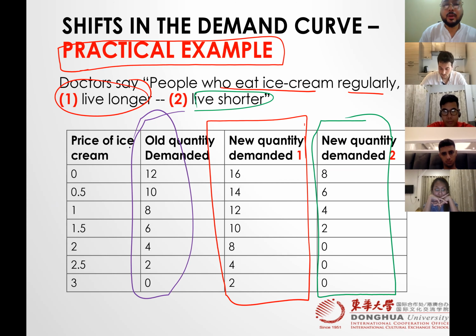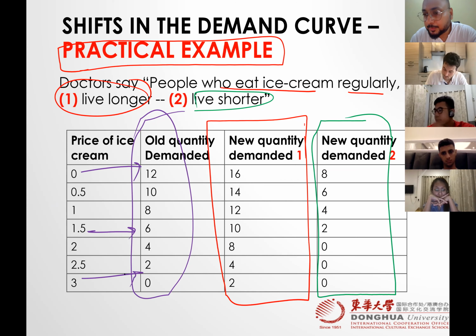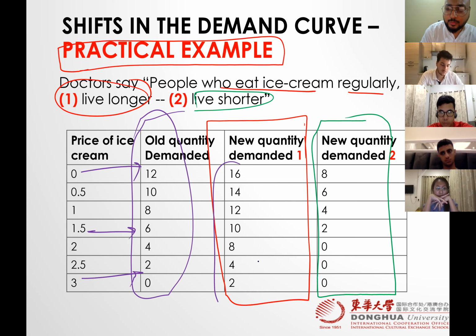So when the price was 0, they want to buy 12. When the price was 1.5, they want to buy 6. When 3, they want to buy 0. Now what happened? The doctor says they live longer. So they start consuming more.